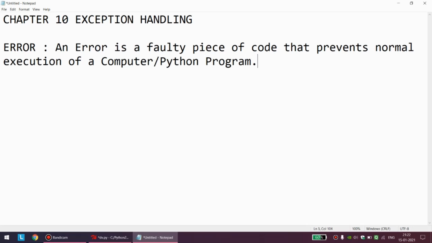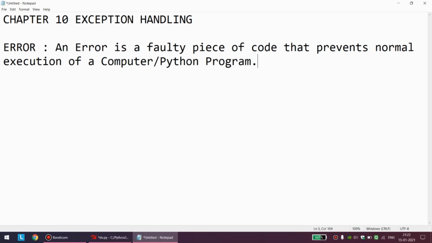Sometimes we are writing some code and when we execute that code, we see that some error is coming. That error can be caused by multiple reasons. It can be caused by incorrect syntax. It can be caused by some logical mismatch from our side. It can be caused by Python, maybe Python is not able to accept some values. There can be n number of reasons that we will see in this chapter one by one.